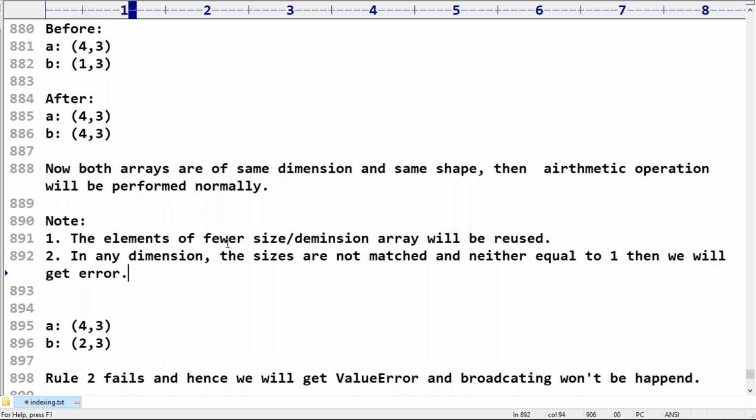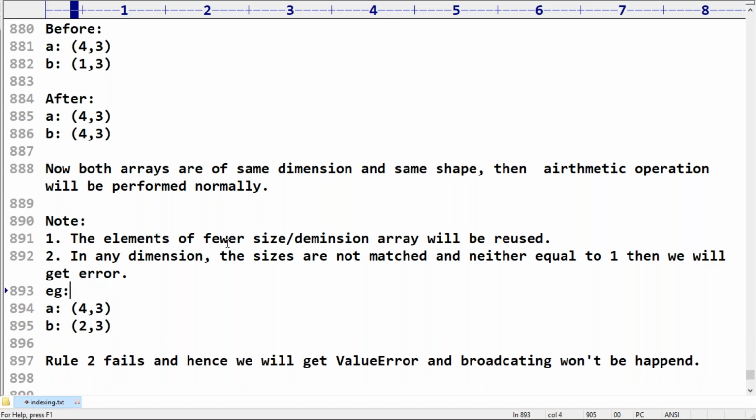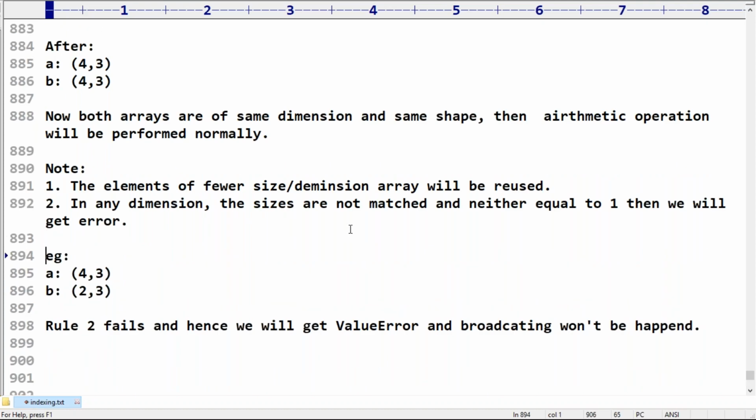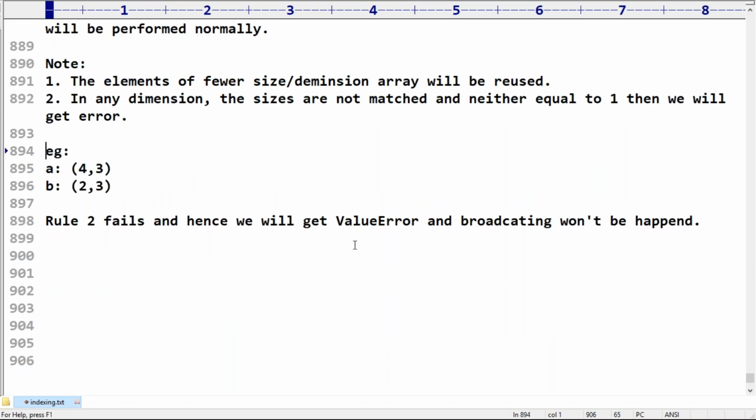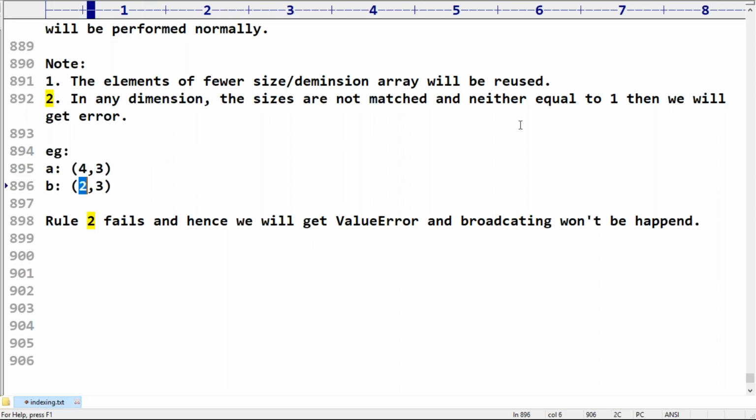Even your doubts are clarified by default. I will talk with examples, don't worry at all, sir. So rule 2 fails and hence we get a value error, because in any dimension the sizes are not matched. In the first dimension the sizes are not matched, and neither is equal to 1, so we will get an error. Clear?